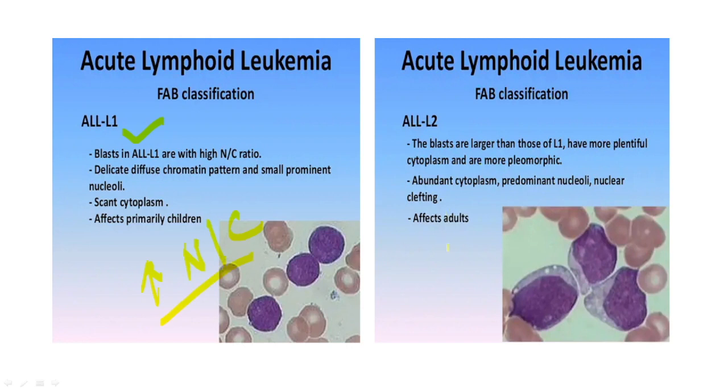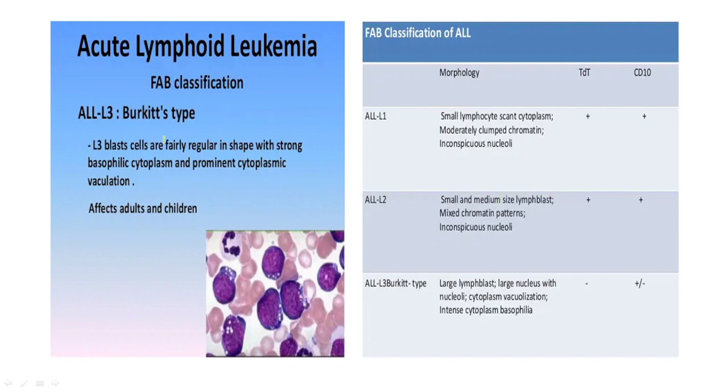Now coming to L2. L2 has some degree of cytoplasm, more than L1, and these blasts have an abundant cytoplasm compared to L1. They usually affect adults, whereas ALL L1 typically affects children. Now coming to L3. L3 is the Burkitt type, and that is characteristically associated with an abundant cytoplasm. What do you see here? In the cytoplasm, you have characteristic vacuoles. So characteristic vacuoles are present.